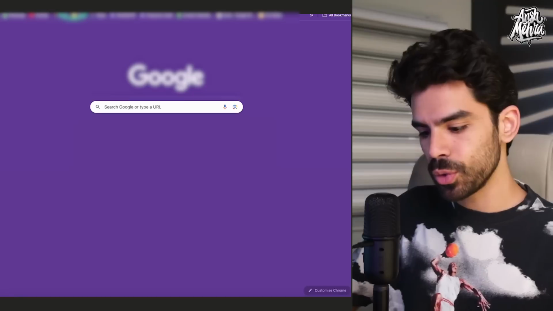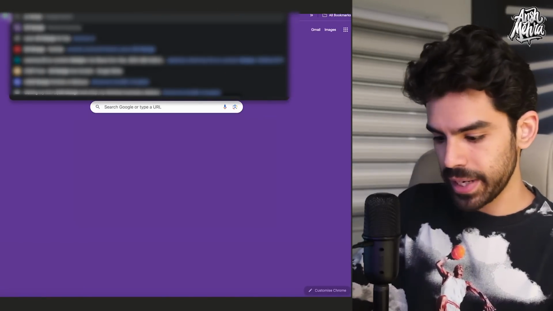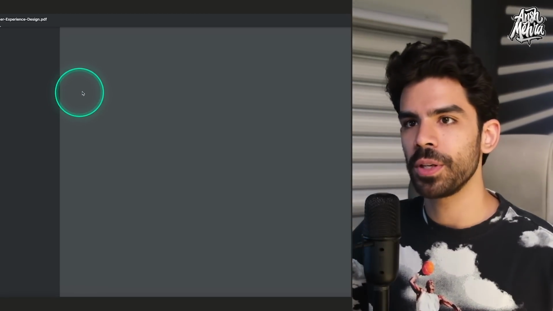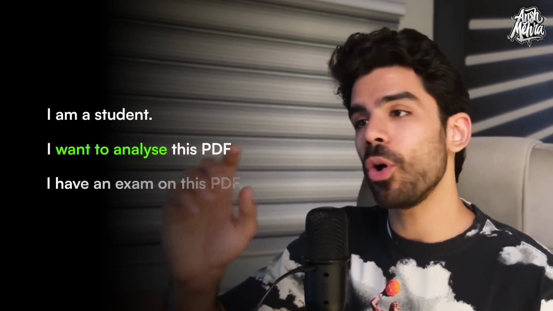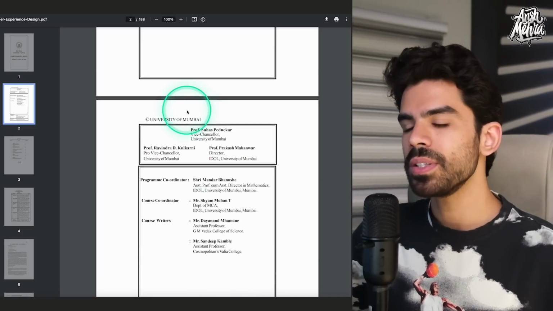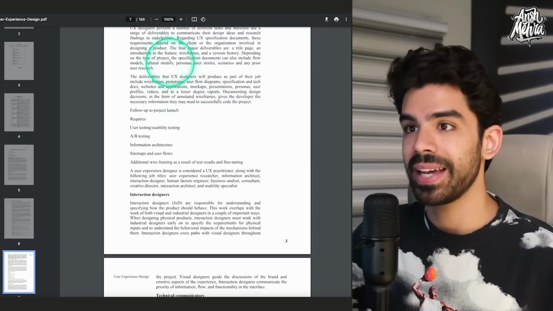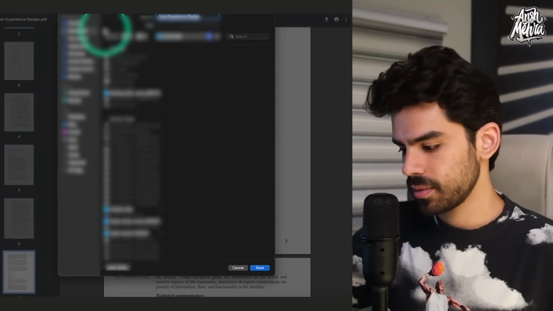So let's just say I go to Google and type UX design PDF. And let's click on the first link. It is from the University of Mumbai. And let's just say that as a student, I want to analyze this PDF. I have an exam on this PDF. Now, as you can see, this is a very, very detailed PDF, extremely well written, and it has almost 188 slides.